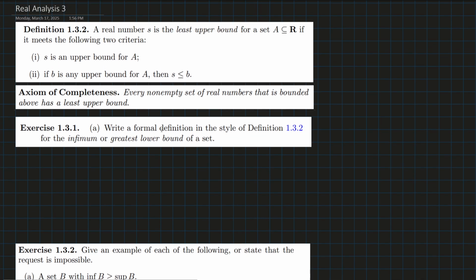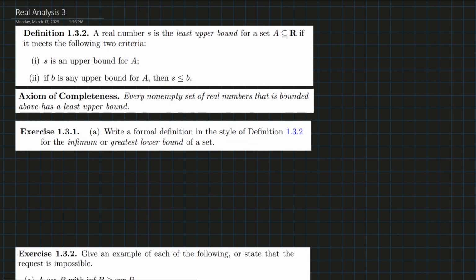The first exercise is to define it in a similar style. So we can try that, right? Here's our definition.